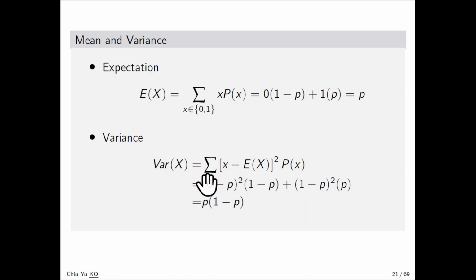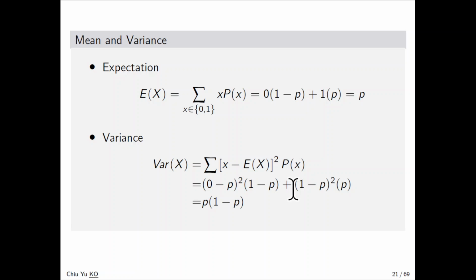Now the variance. Variance is the value minus the expectation, squared, weighted by its probability. The first term is for 0: 0 minus the mean p, squared. The probability to get 0 is 1 minus p, so it's 1 minus p times p squared.